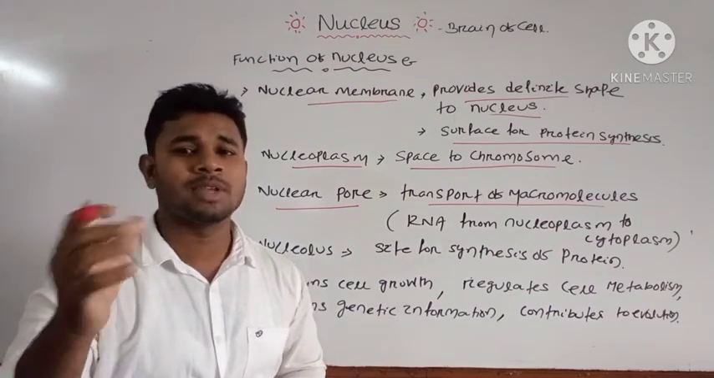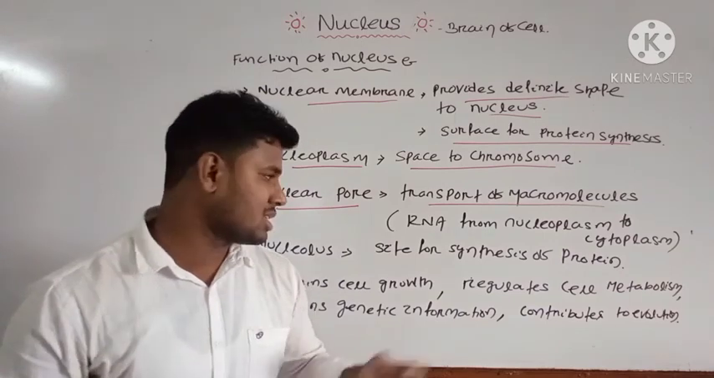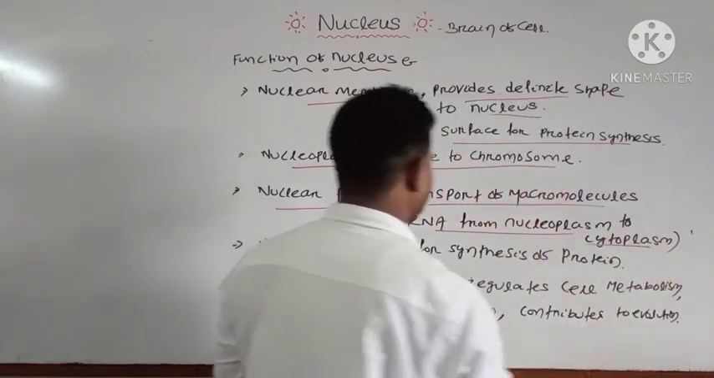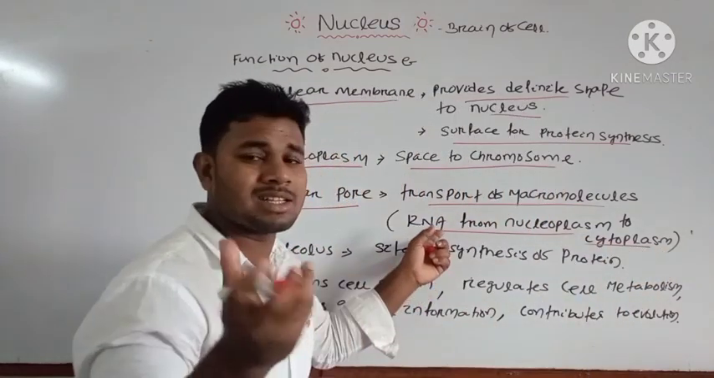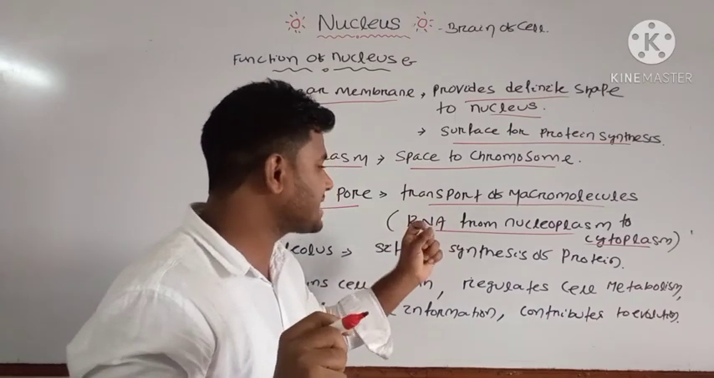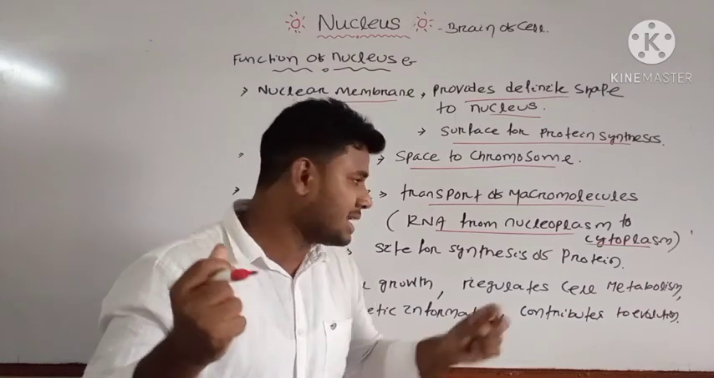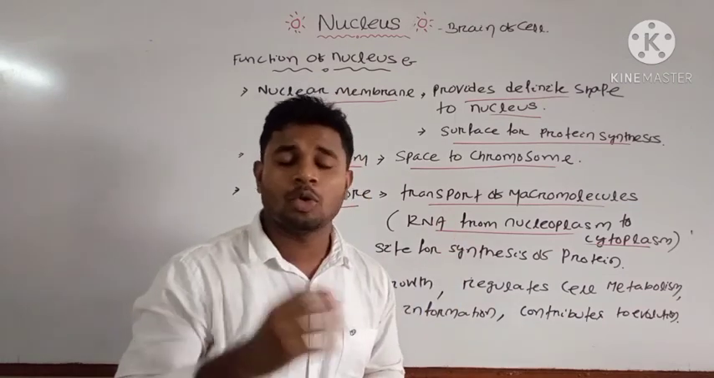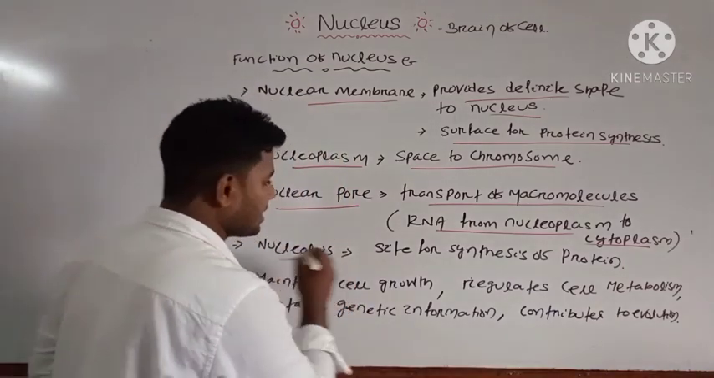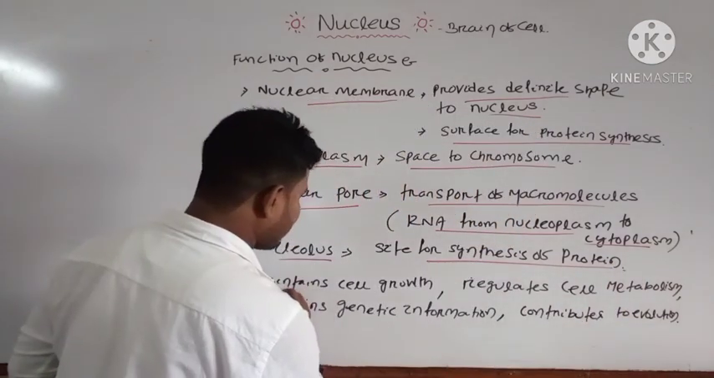And from the nucleoplasm, the RNA is synthesized and the ribosomes are also synthesized. And these are transferred from the nucleoplasm to the cytoplasm. RNA is synthesized and stored inside your nucleoplasm. That's why the RNA, which is synthesized from your DNA, is transported to the cytoplasm for the synthesis of protein. And next is your nucleolus, that is the site for the synthesis of ribosomes, and it maintains the cell growth.